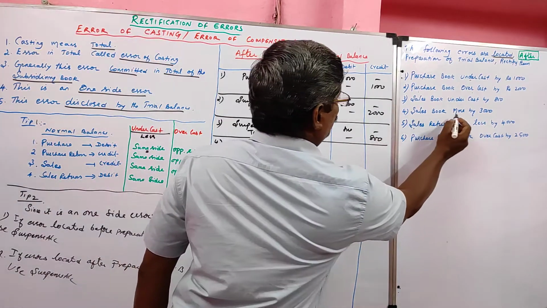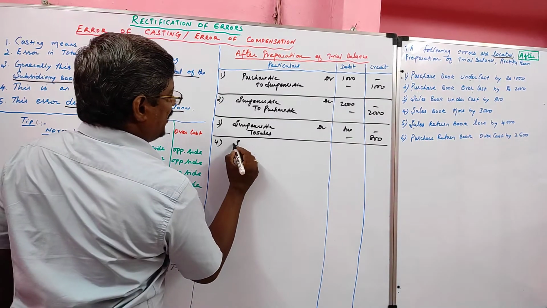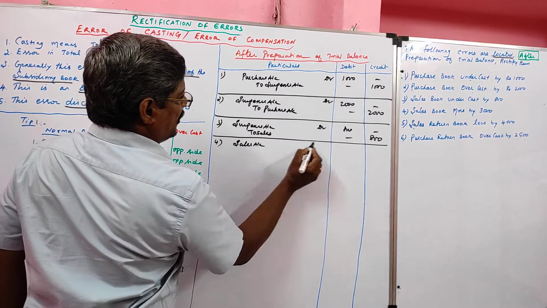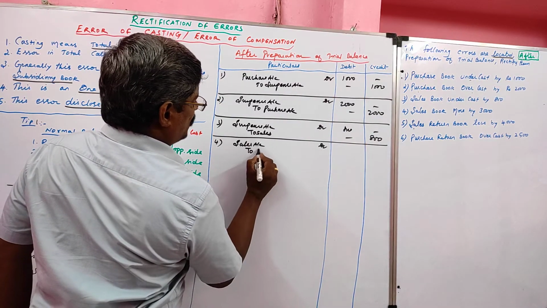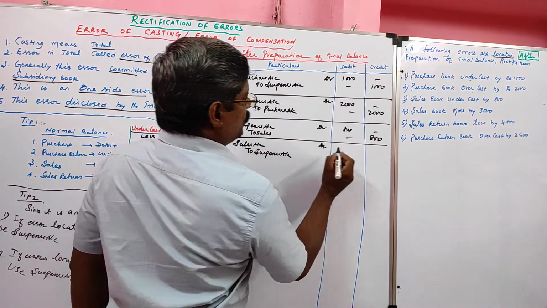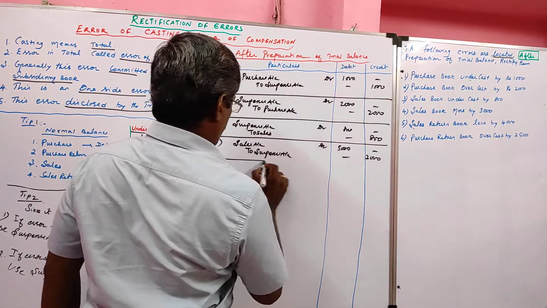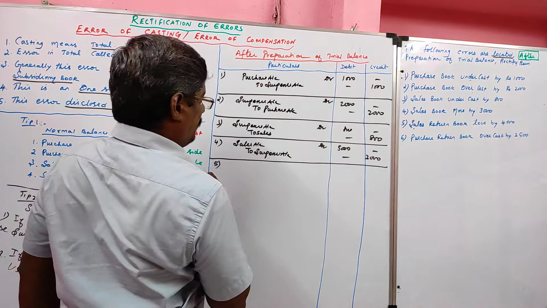Fourth one. Sales book more. Sales normal balance is credit. More, it will go to the debit. So the entry is sales account debtor to suspense account, value 3000.